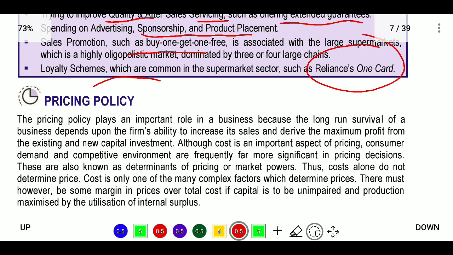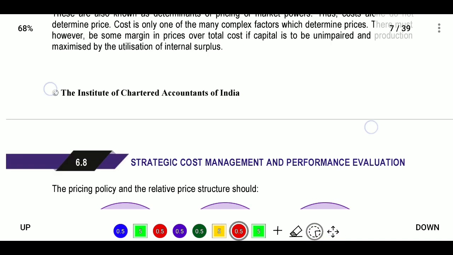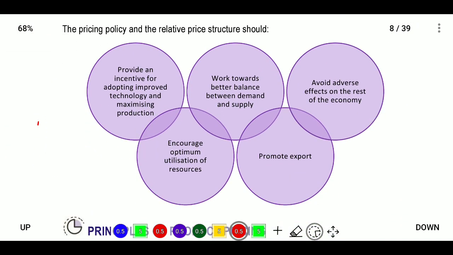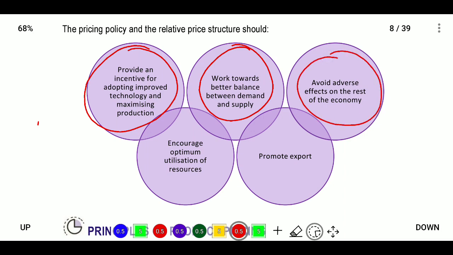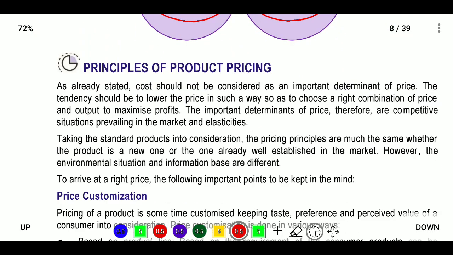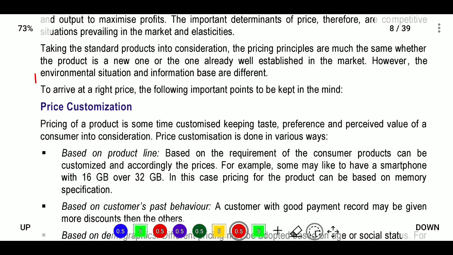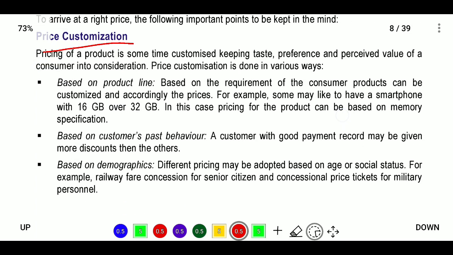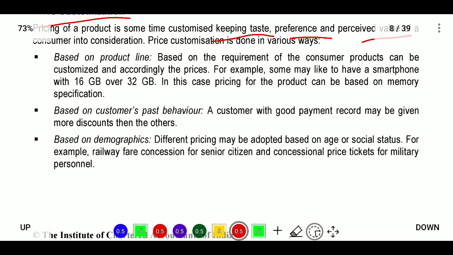Next, pricing policies. Pricing policies: the relative price structures should provide incentives for adopting improved technology and maximization of production. Next, work toward a better balance between demand and supply. Next, avoid adverse effect on the rest of the company, promote exports, encourage optimum utilization of resources. This is pricing policies, where a principle of product pricing is price customization. What is price customization? Here, price is customized keeping the taste, preference and perceived values of the customer into consideration.